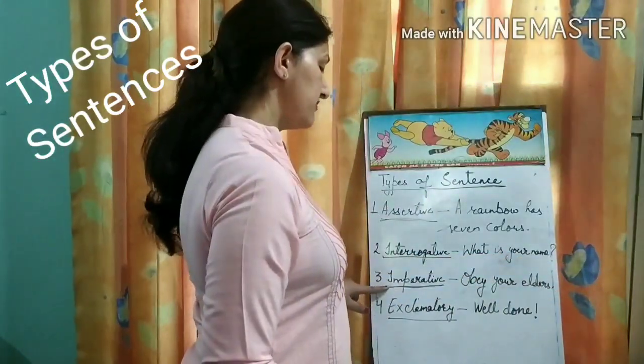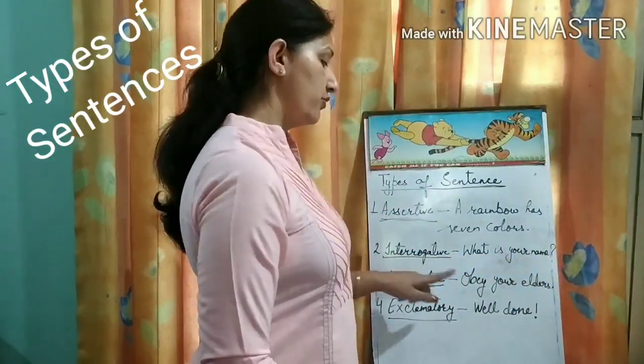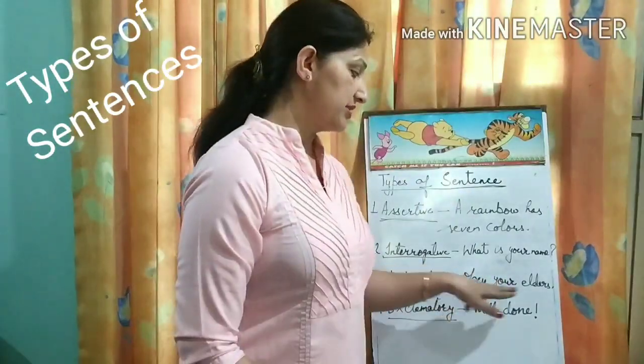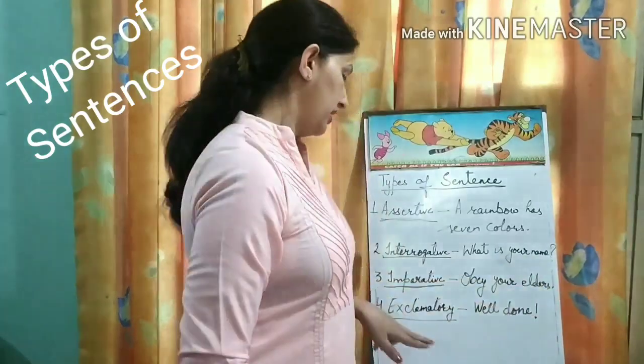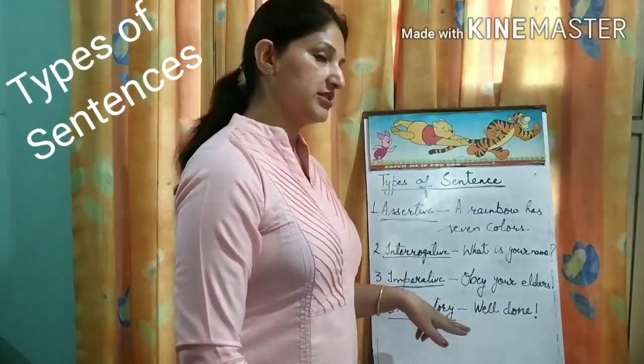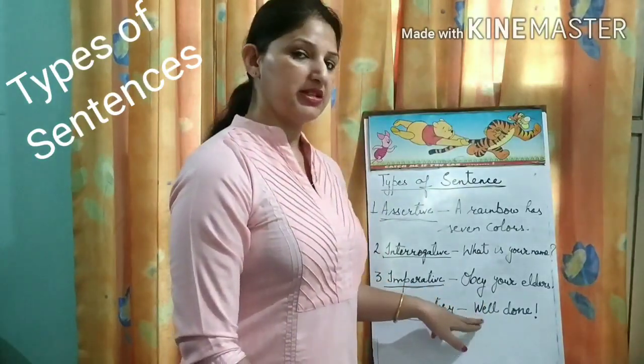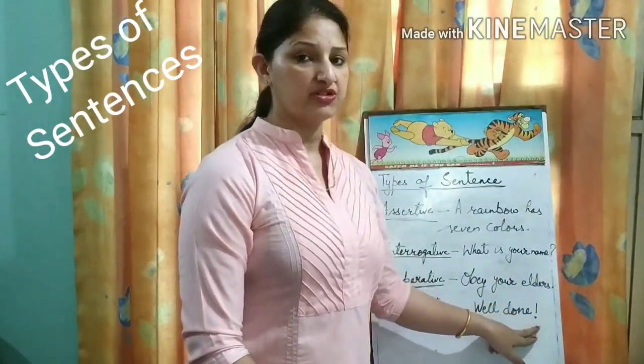And imperative sentences are the sentences in which you order or request somebody. Again, they start with a capital letter and end with a period. Then the next one is the exclamatory sentences, in which you show certain feelings. So it also starts with a capital letter but ends with an exclamation mark.